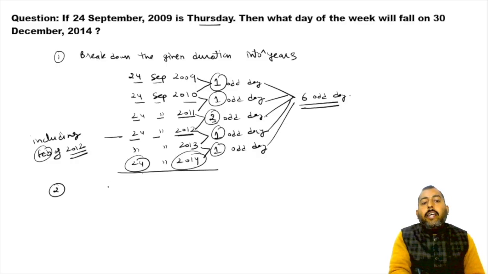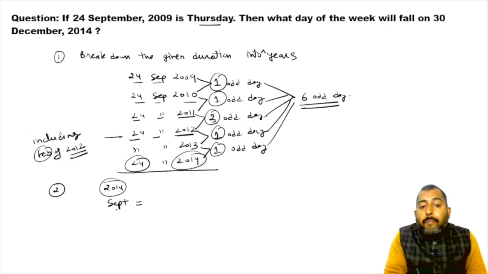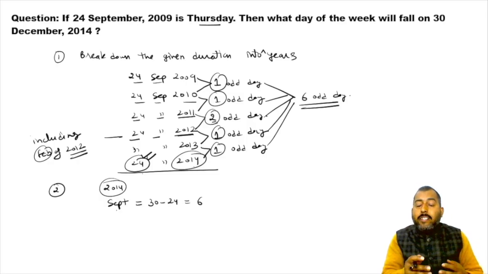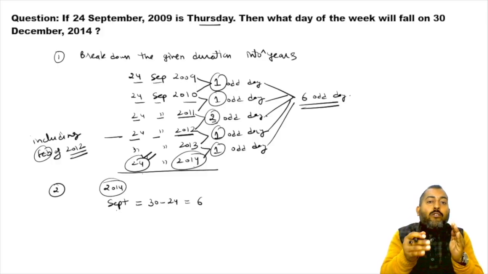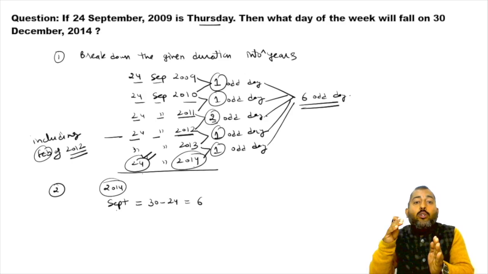So, we are in the year 2014. All right. And we were talking about September month. September month 24th is gone. So how many days of September months are left? 6 days of September months are left. How many days are left? Because we have calculated all the odd days till 24th September 2014.